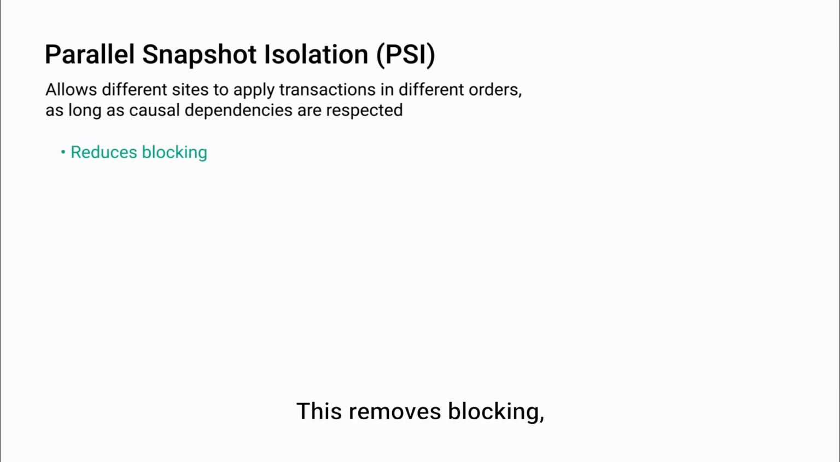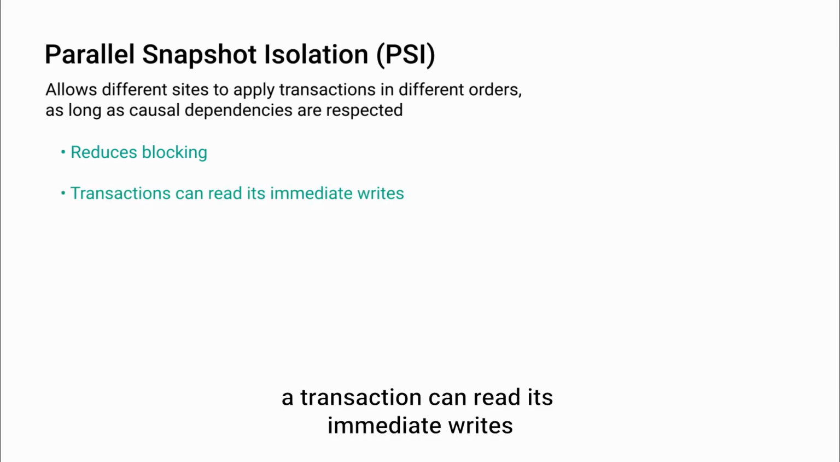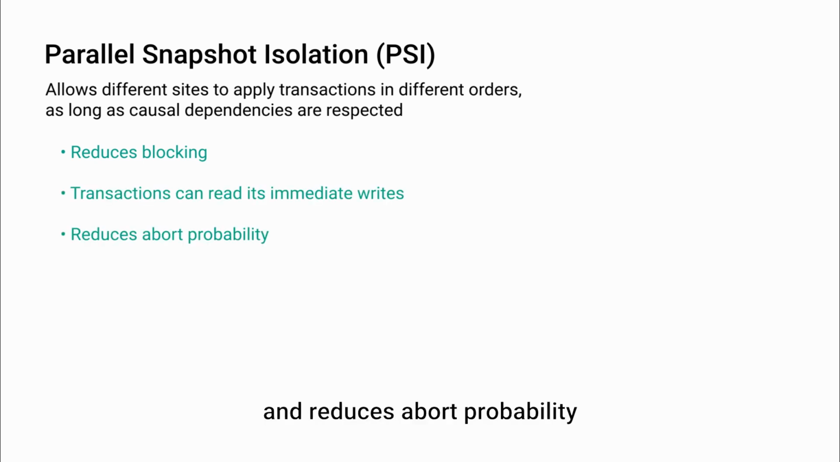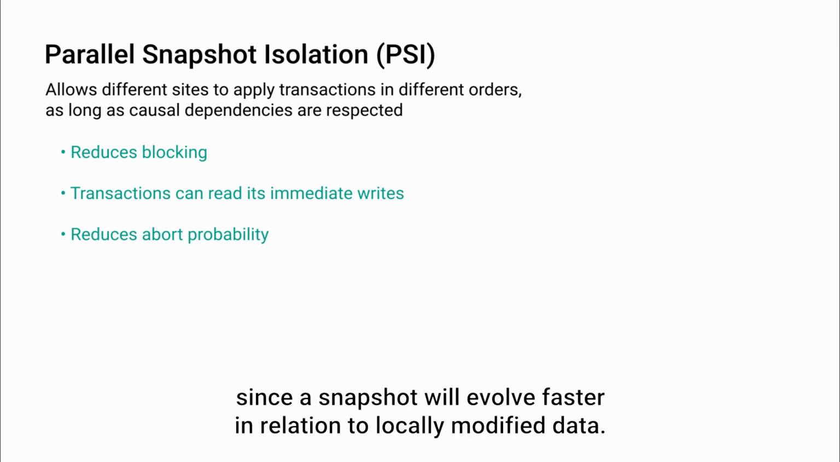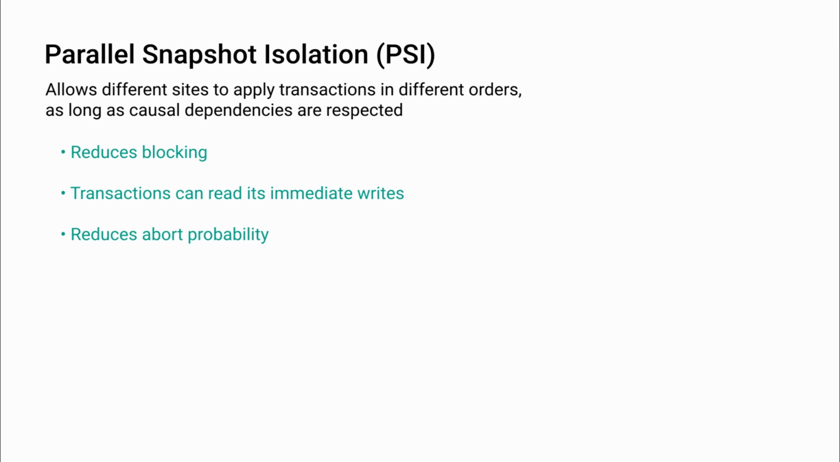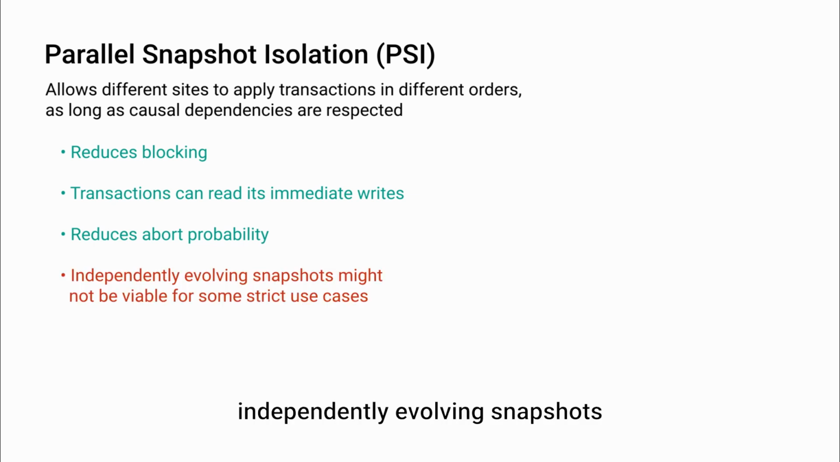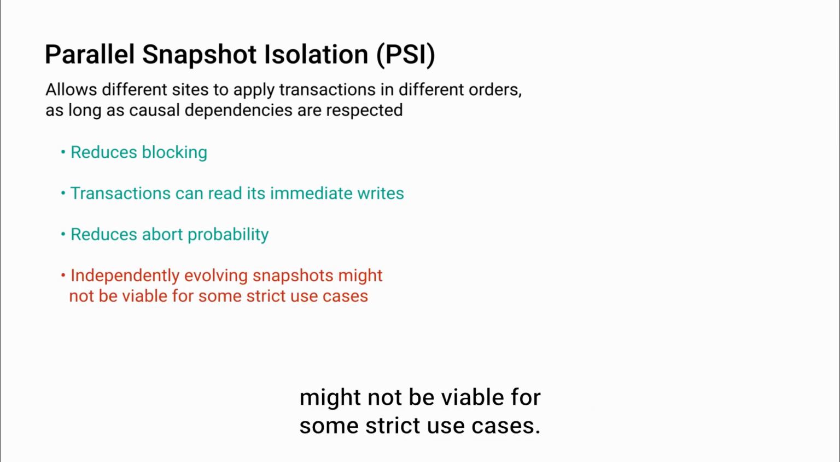This removes blocking, as there is no need to wait for remote transactions. A transaction can read its immediate writes, and it reduces abort probability, especially in workloads that display locality access patterns, since a snapshot will evolve faster in relation to locally modified data. The main downside is that independently evolving snapshots might not be viable for some strict use cases.